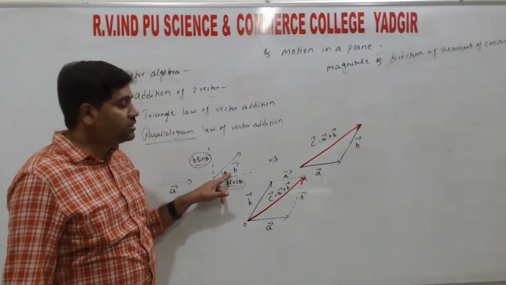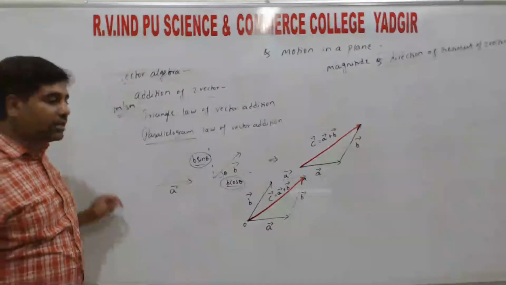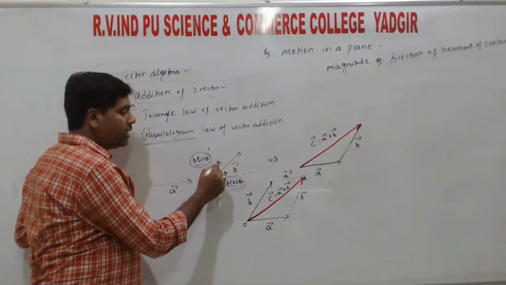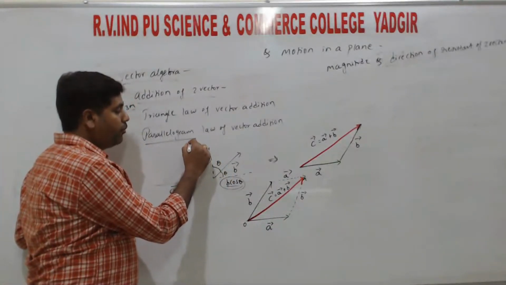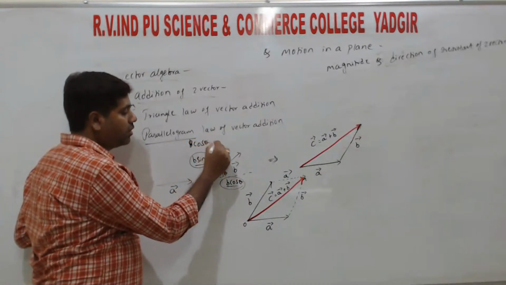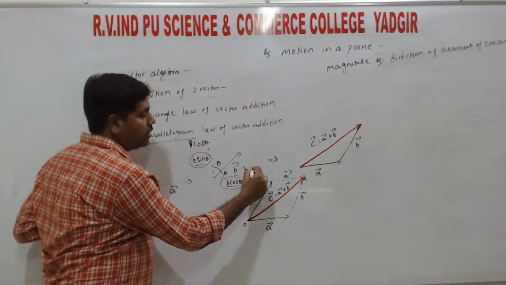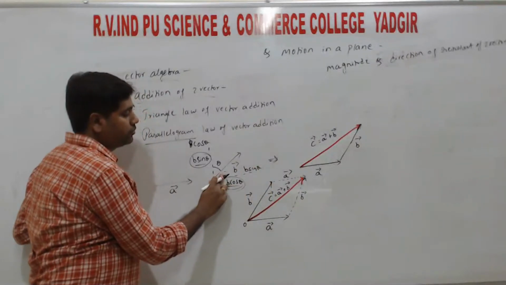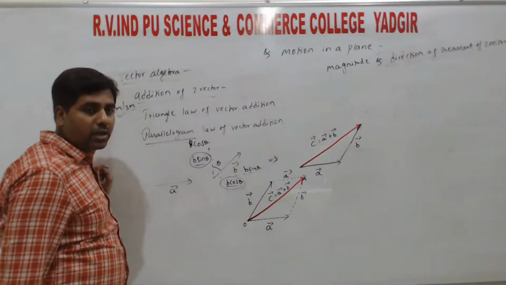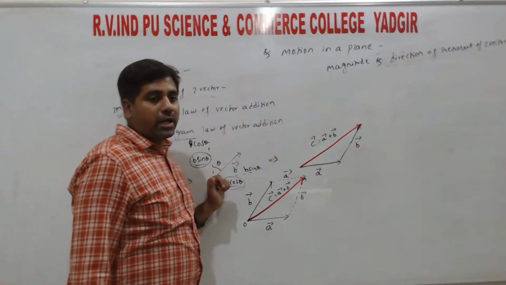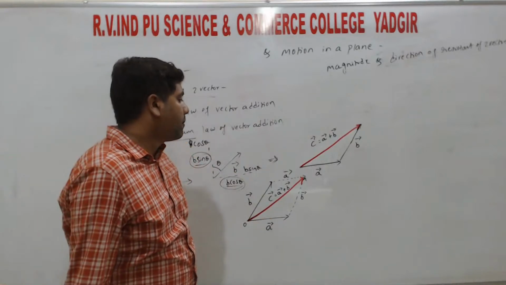So that always depends on angle theta. If theta is inclined with the vertical, then the vertical becomes b cos theta and the horizontal becomes b sin theta. So theta ಮೇಲೆ ಡಿಪೆಂಡ್ ಆಗಿರುತ್ತೆ horizontal ಮತ್ತೆ vertical component, right?